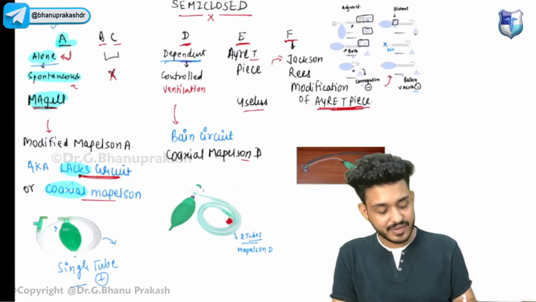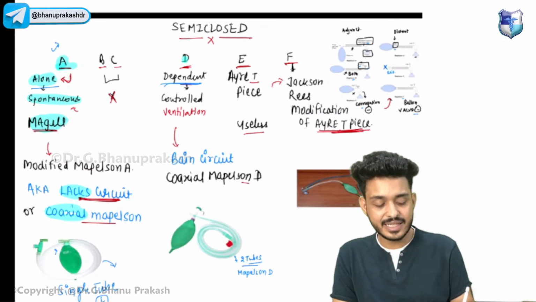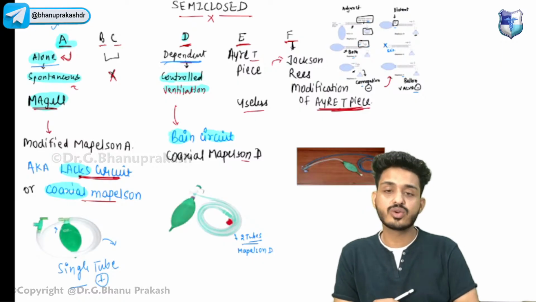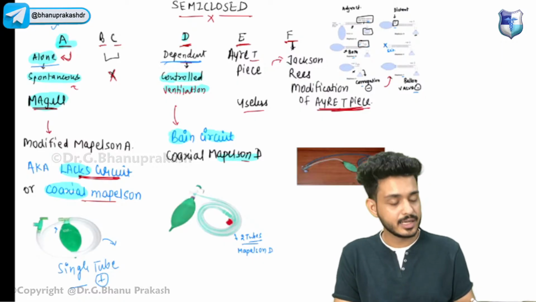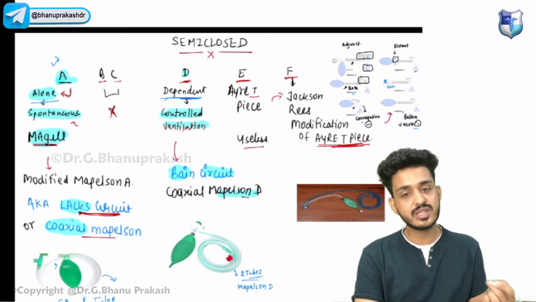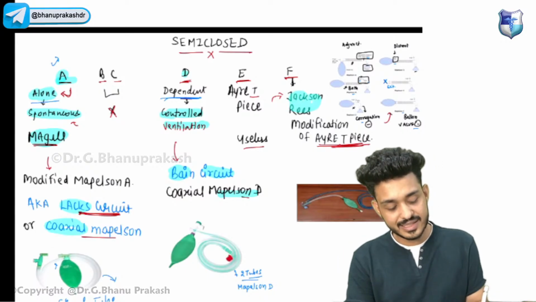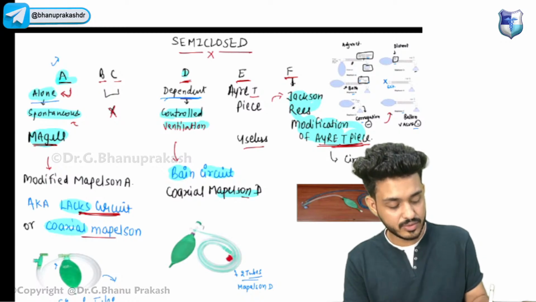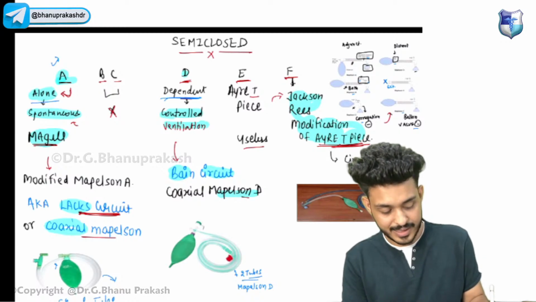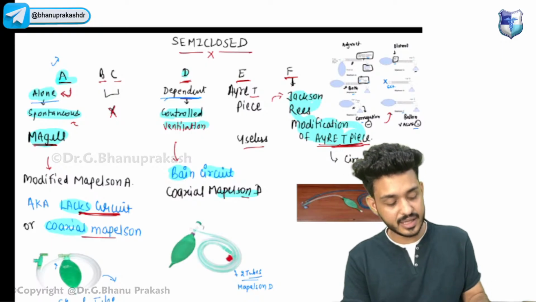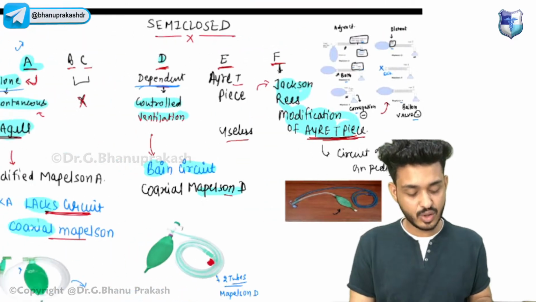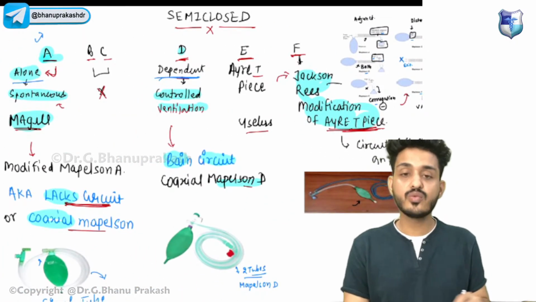Okay, second one we are having is D. Mapleson D is used for controlled ventilation, and it is also known as the Bain circuit or coaxial Mapleson D. Okay, E will be useless. And F, this is the circuit of choice in pediatric patients. Whatever is happening, the circuit of choice will be this particular circuit, known as the Jackson-Rees modification of Ayre's T-piece.